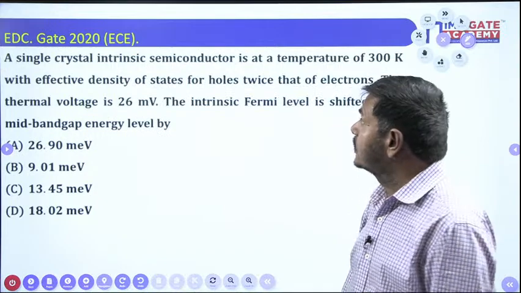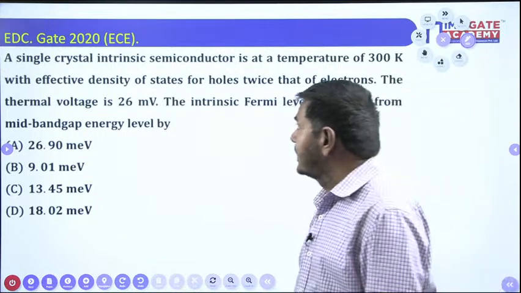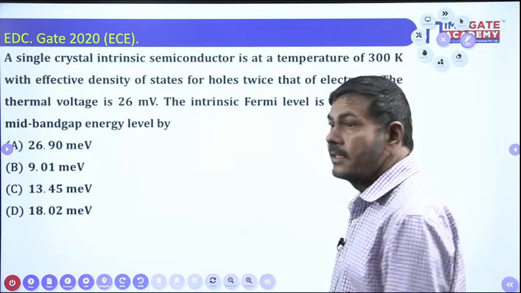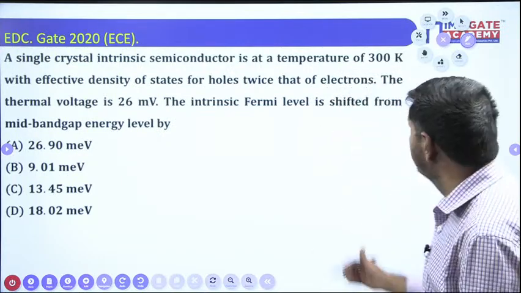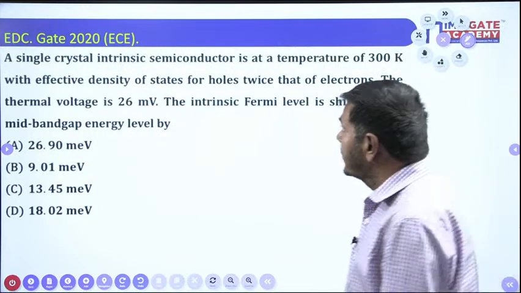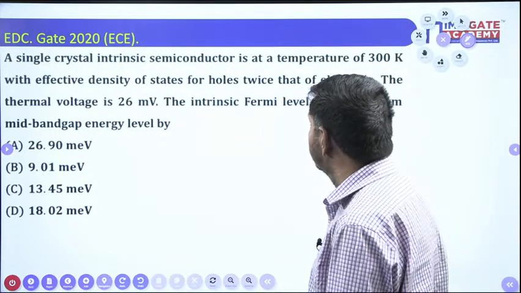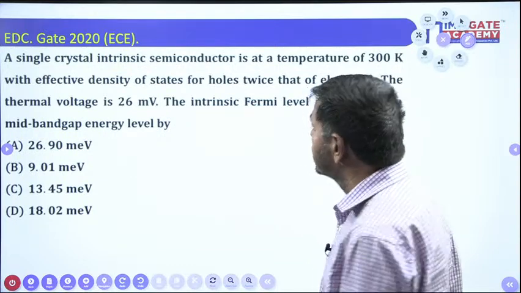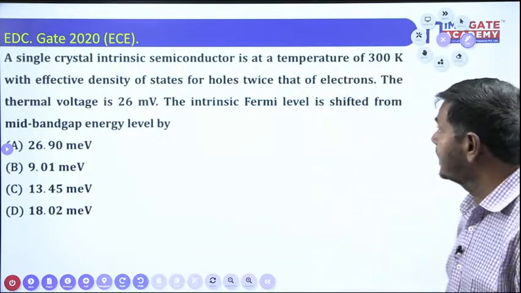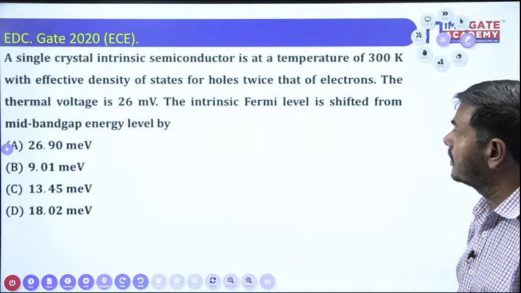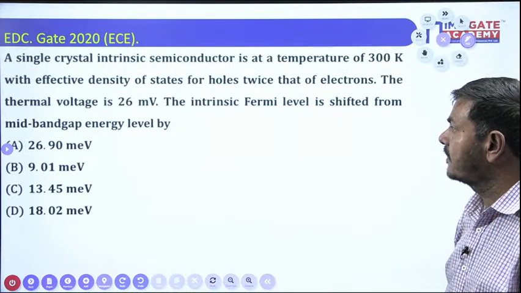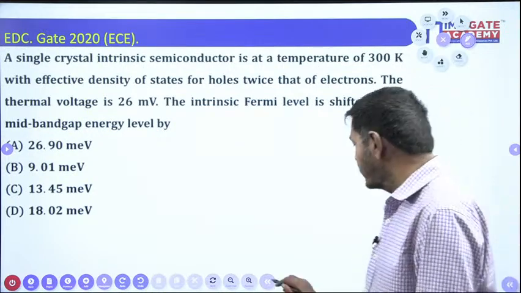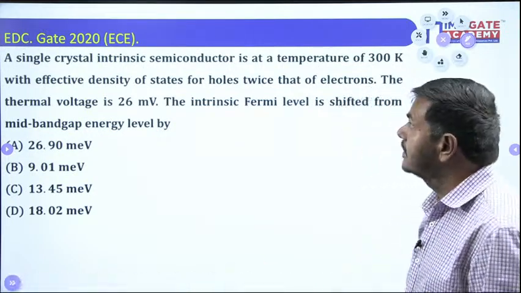This is one more GATE question, 2020. A single crystal intrinsic semiconductor is at a temperature of 300 Kelvin, with the effective density of states for holes twice that of electrons. The thermal voltage is 26 millivolts. The intrinsic Fermi level is shifted from the mid-band gap energy level by, and four options are given. How can we find this? It was asked once in the key.